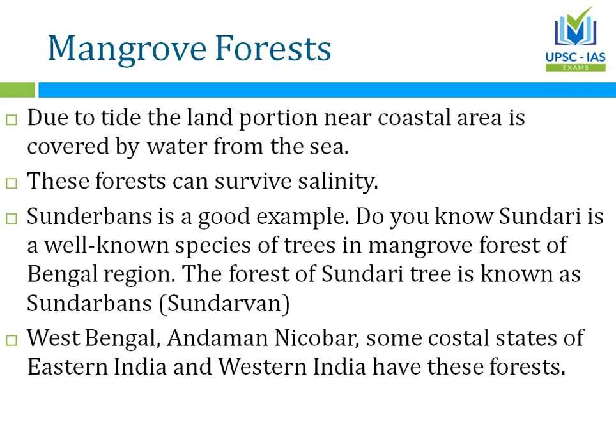Right, dear friends, areas of West Bengal, Andaman, Nicobar, and some coastal states of eastern India and western India have these forests. With this, dear friends, we have gone through the natural vegetation, and now I'm sure based on this natural vegetation you do understand that animals as well will vary.